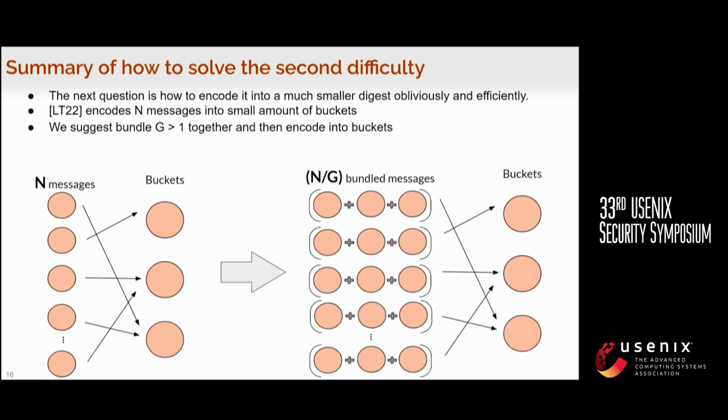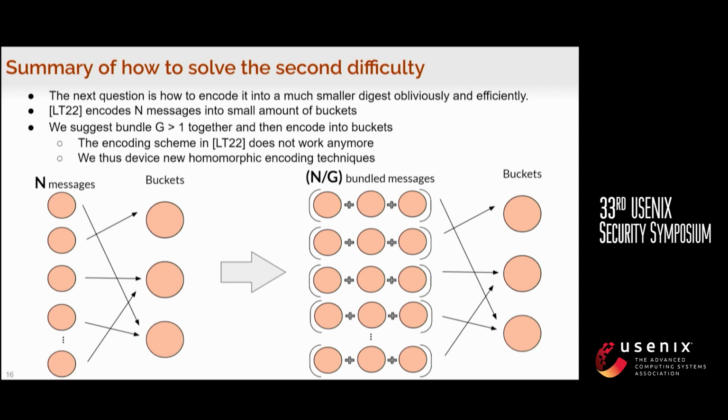So instead of n messages, we just add each G of them together, bundle them together, and then hash them to some buckets. And this means that we only need n over g operations instead of n operations, so it will be much faster. However, the problem is that now the encoding scheme in LT22 doesn't work anymore because the bundled message has more complexity. So what we need is to devise new homomorphic encoding techniques.